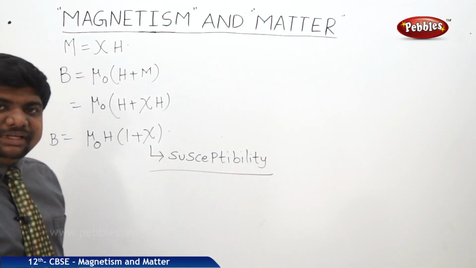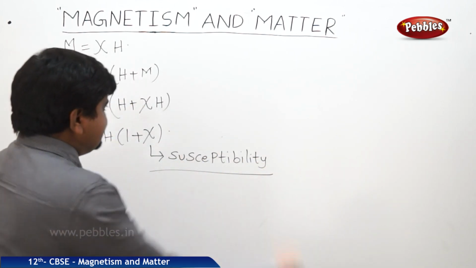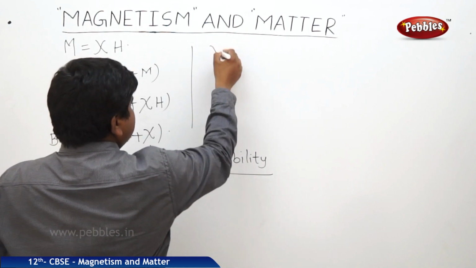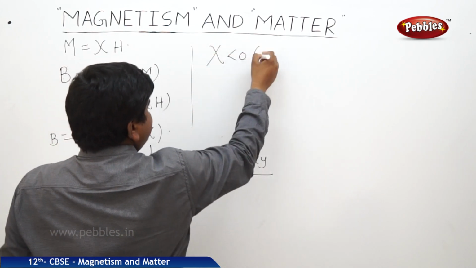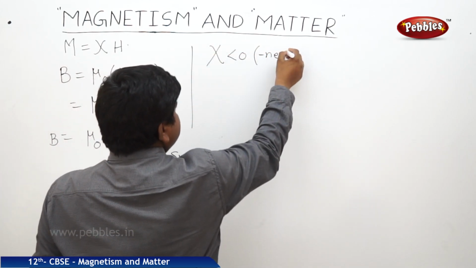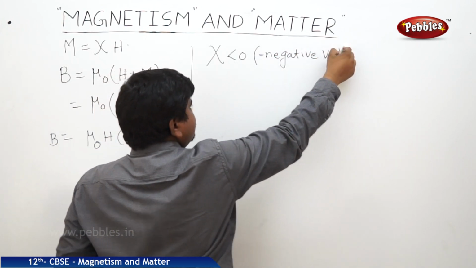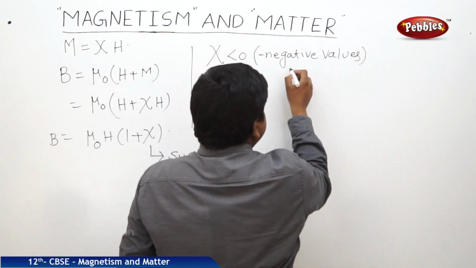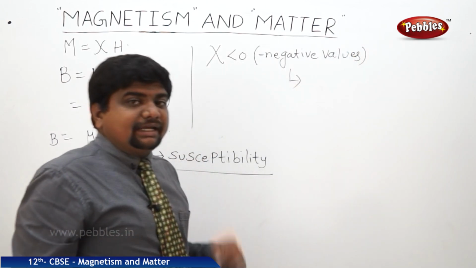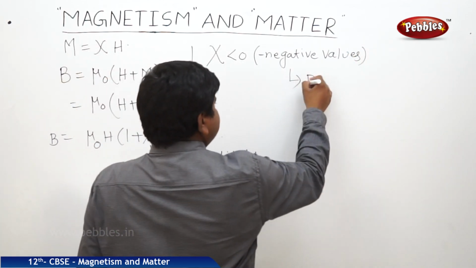If this chi value is less than 0, means negative values, this will be a diamagnetic substance.